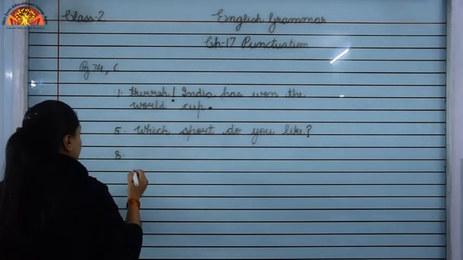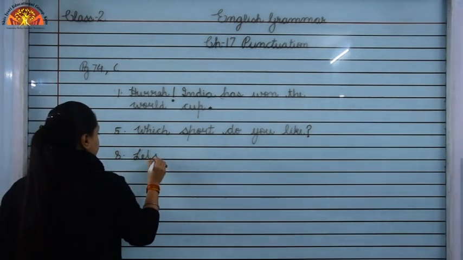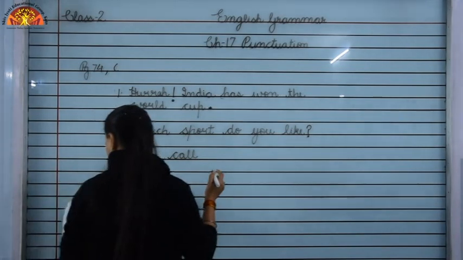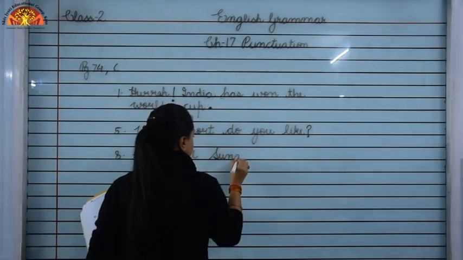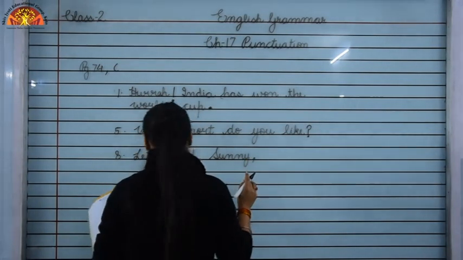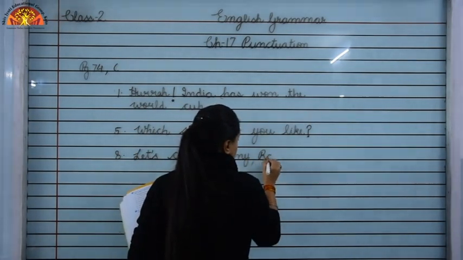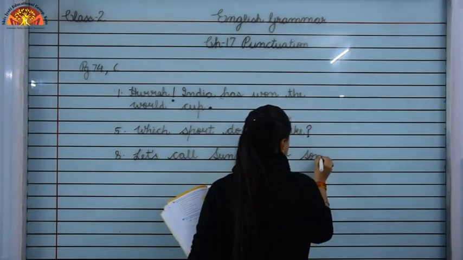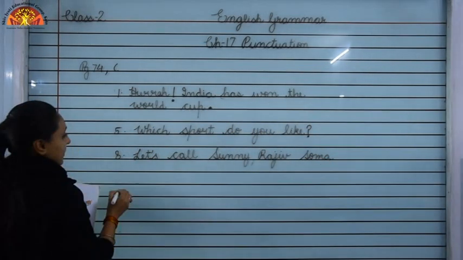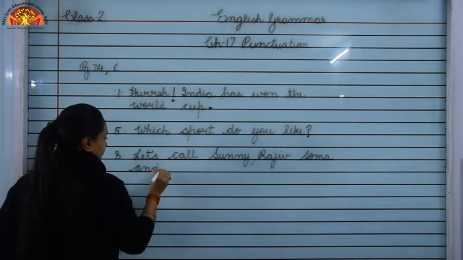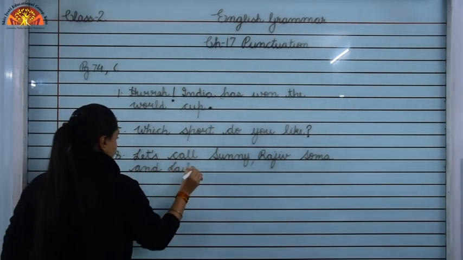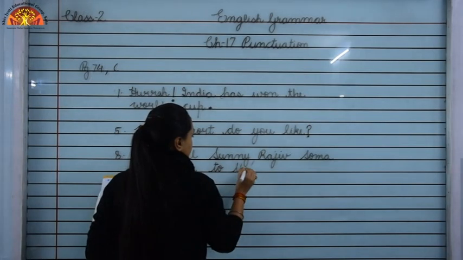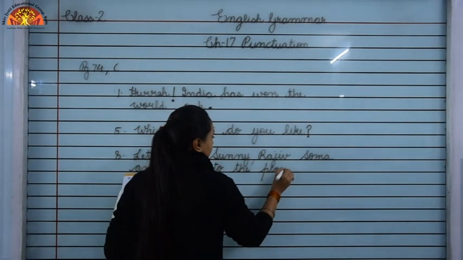Now children, look at number 8. Number 8 is: let's call Sunny, Rajiv, Soma and Leela to the playground.